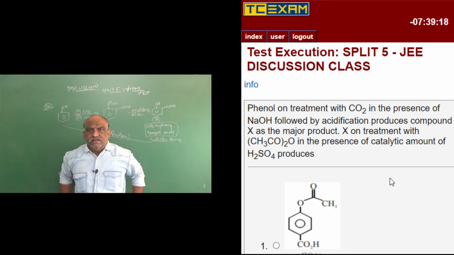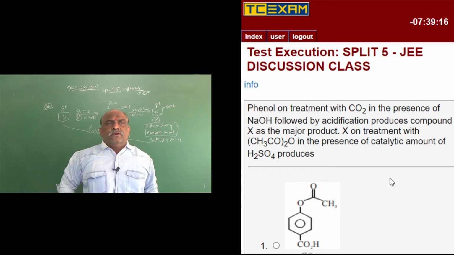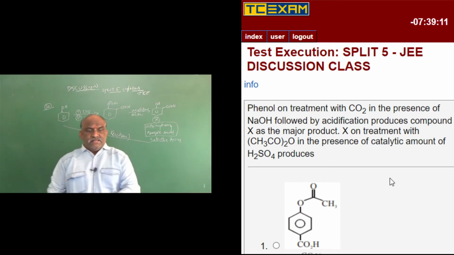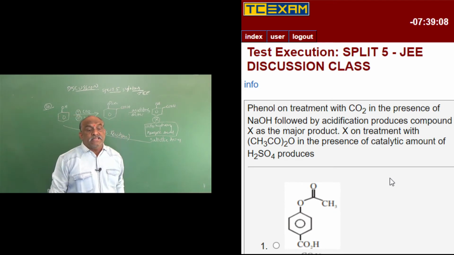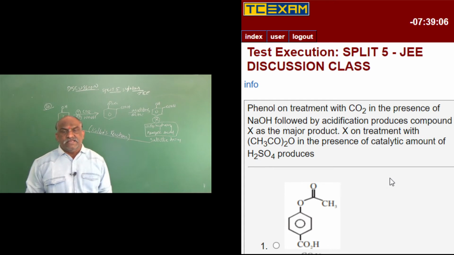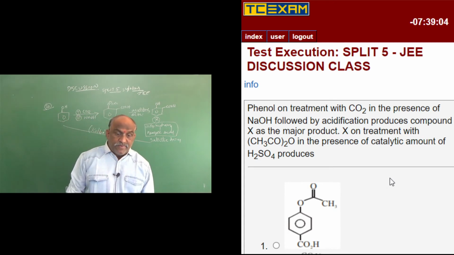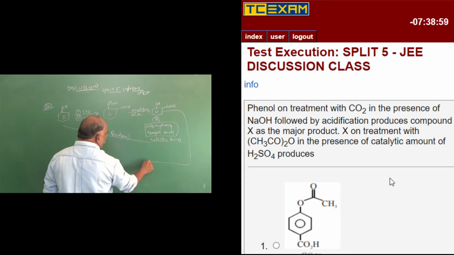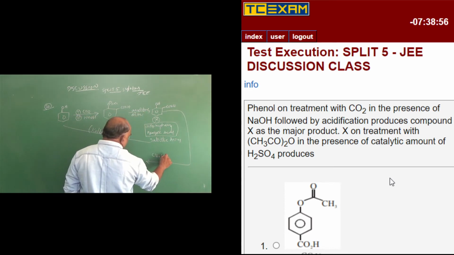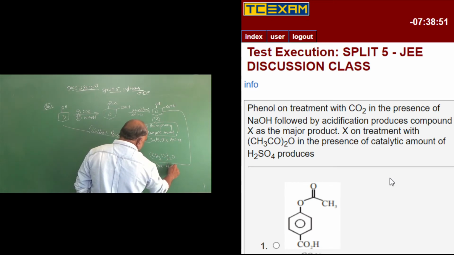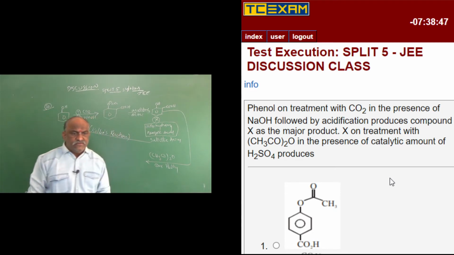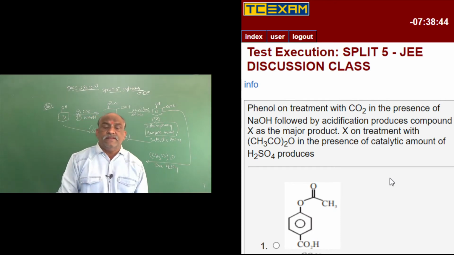Some reactions were there in NCERT. Go through that, so you will get that the answer is Kolbe's reaction. Clear? So this is X. Next, X on treatment with acetic anhydride, CH3CO taken twice O, in the presence of a catalytic amount of H2SO4. So this is treated with CH3CO taken twice O and concentrated sulfuric acid. CH3CO taken twice O is called acetic anhydride.